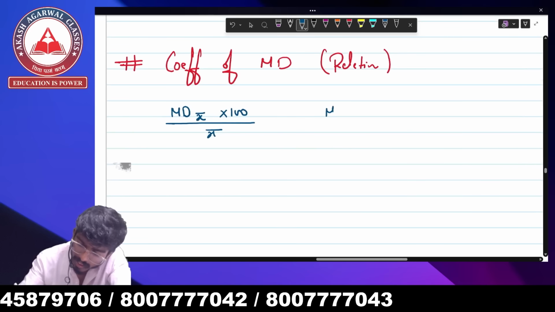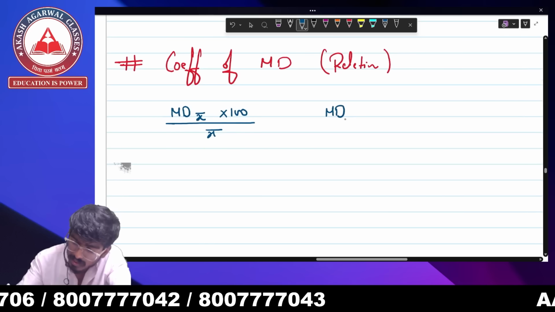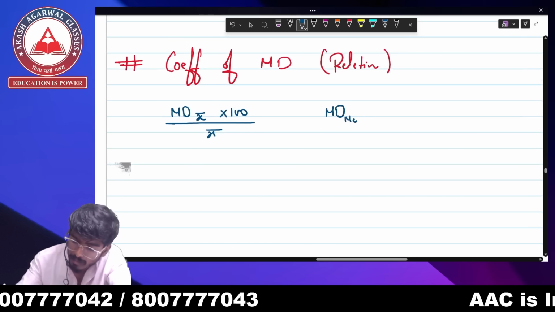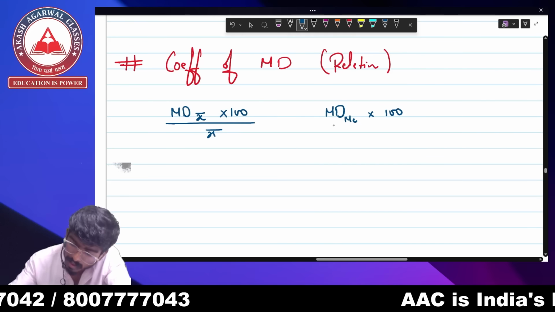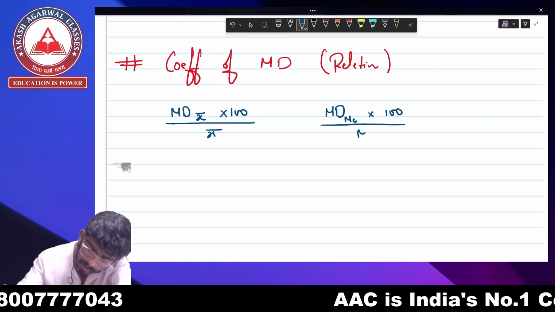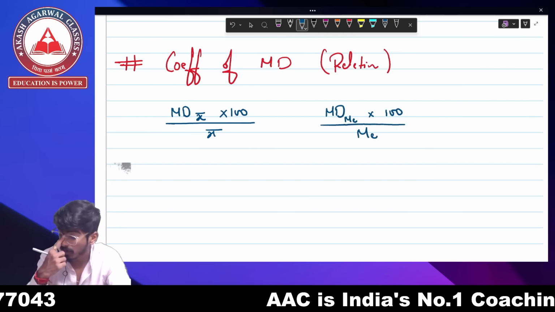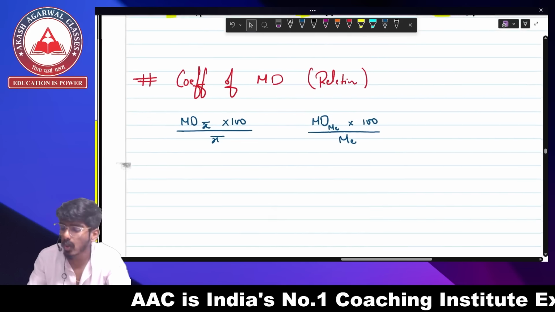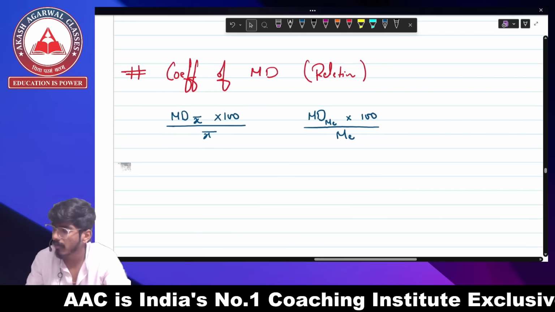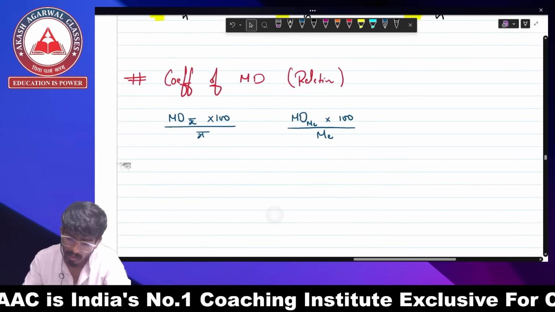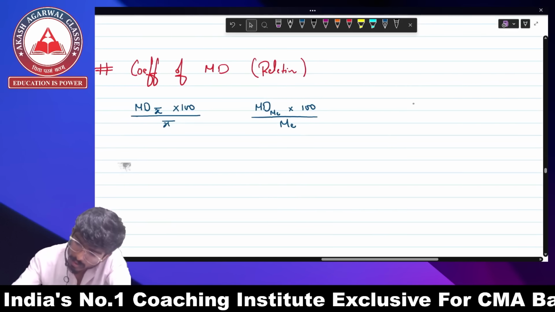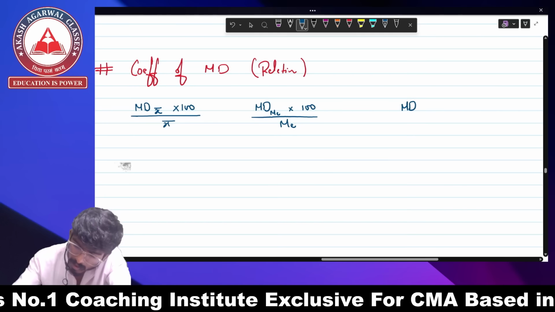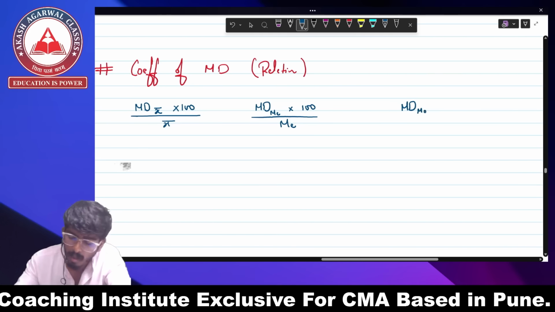The second formula is mean deviation about median into 100 upon median. Mean deviation about median into 100 upon median. Okay, so the next one is going to be from mode, mean deviation about mode.